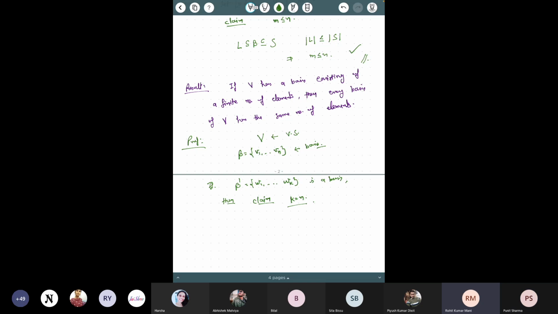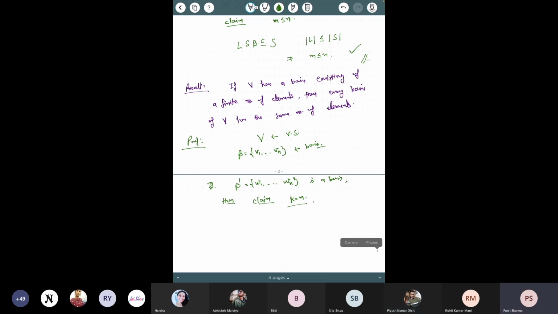It is given from the given condition. Since B dash is a basis, it is a linearly independent set, and from the given data we know that the maximal linearly independent set is finite, so B dash is also finite, and it will be equal. Using the result, we reverse the roles of B and B dash. Yes, exactly. Whatever you said is correct.